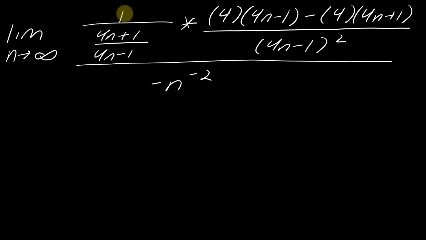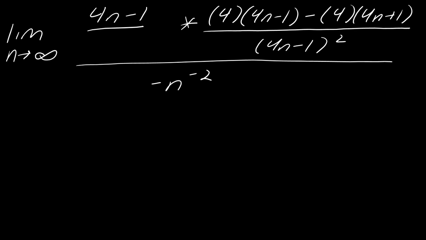So first of all, this part here, I am actually going to rewrite it instead of 1 over this. I just really need the reciprocal, so I don't want to have to write everything down again. I'm actually just going to cheat this a little bit. I'm going to rewrite this as 4n minus 1 over 4n plus 1. So I just needed to take the reciprocal. And by doing that, that actually saves me a little bit of space. So I can see that this will cancel out with this 2. So I can cancel those out.